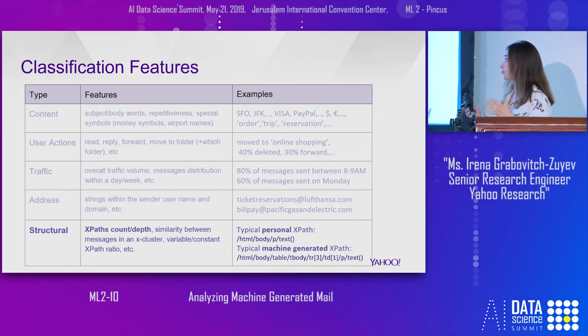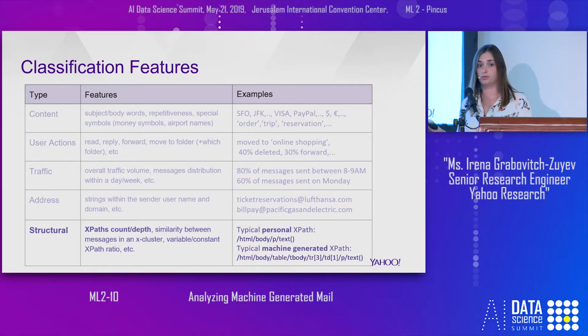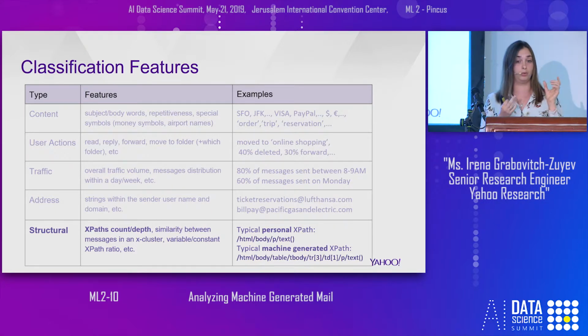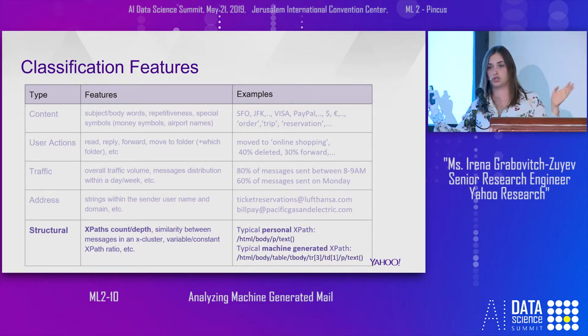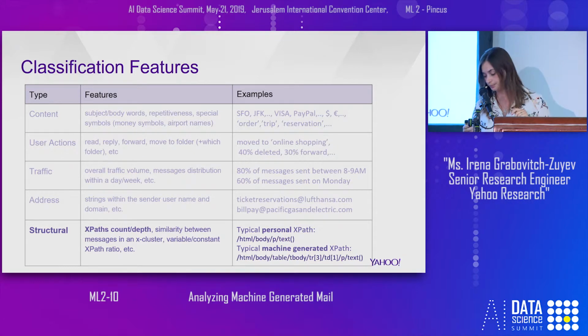The last type is the structure. For example, one of the features is the depth of the XPath. You can imagine that when a human writes a message, you don't have all the tables with the images and long paths in the DOM tree. And for machine generated messages, you will receive much longer XPaths.